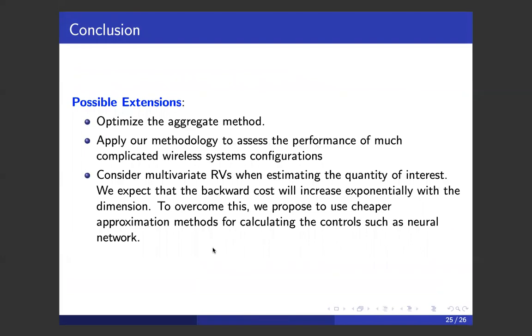As possible extensions, we can optimize the aggregate method. We can also apply our methodology to assess the performance of much more complicated wireless communication system configurations. We can also consider multivariate random variables when estimating the quantity of interest, and we expect that the backward cost will increase exponentially with the dimension. To overcome this, we propose to use cheaper approximation methods for calculating the control, such as neural networks.